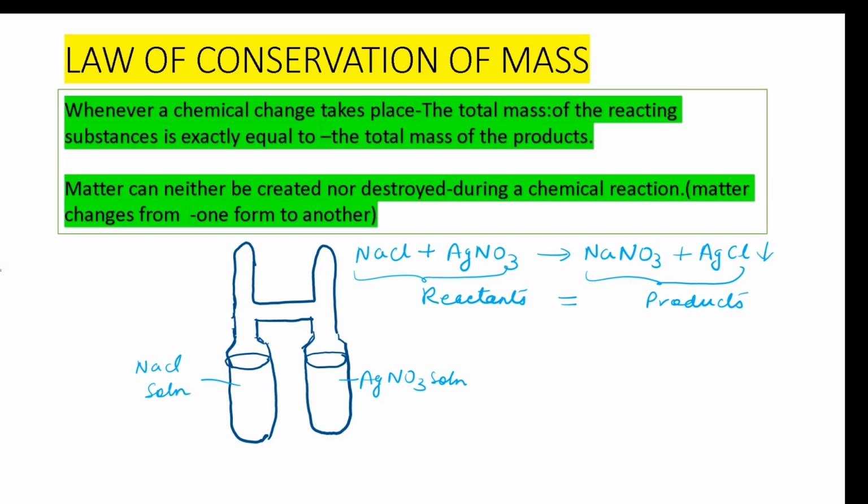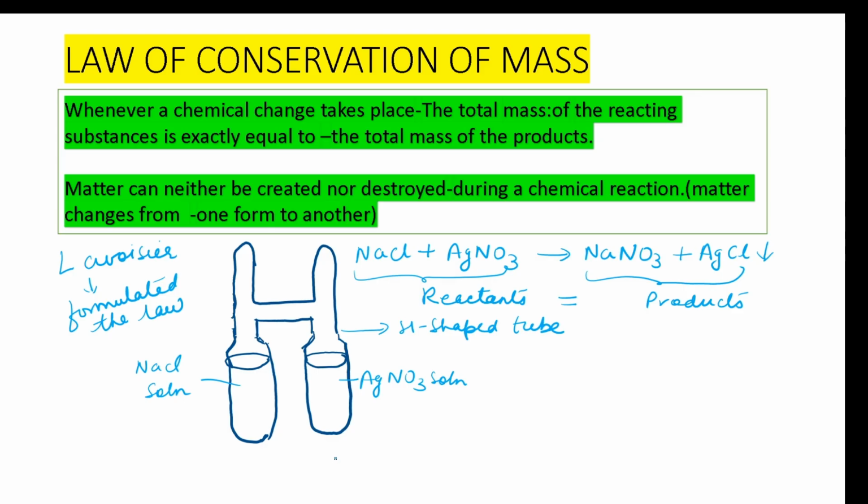So who formulated the law? Please remember the name of the scientist. It was Lavoisier. Lavoisier formulated the law and the experiment was conducted using this H-shaped tube.